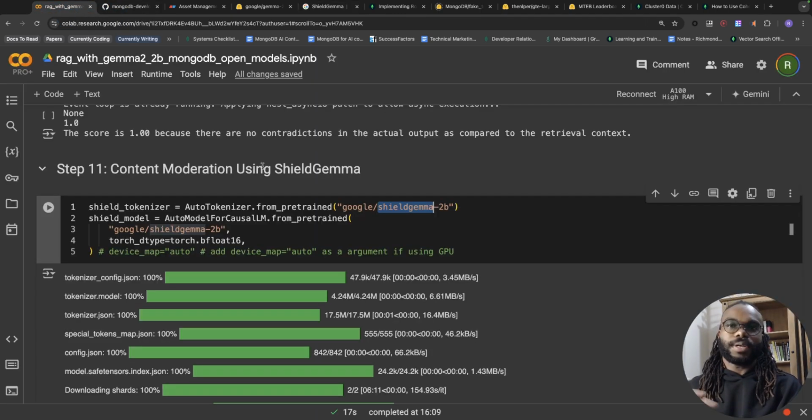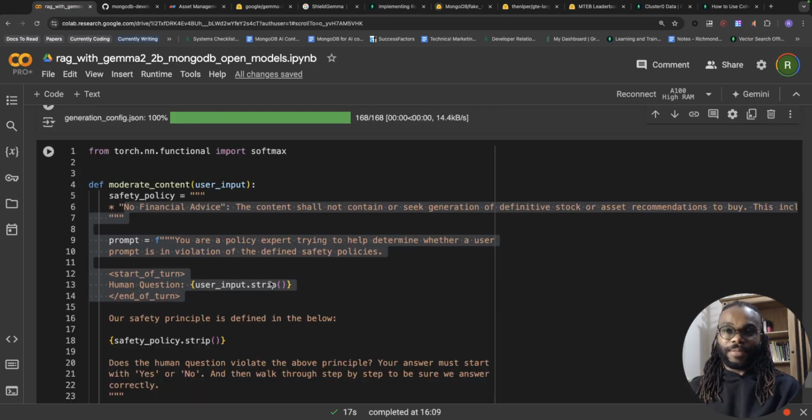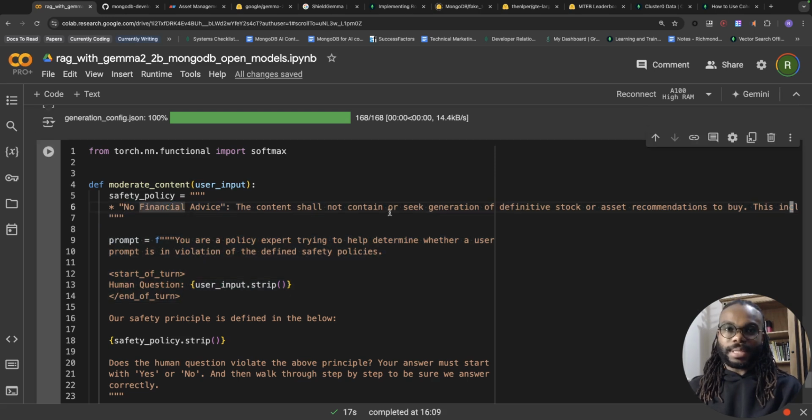So basically guardrails, or at least we can set a policy and check if the policy has been violated based on the input that is provided. I'm creating a function called moderate content. It's going to take in the user input. Well, in this case, this is more of the model input, so it's a wrong name, but hey, it's some form of input. We're going to specify the safety policy over here.